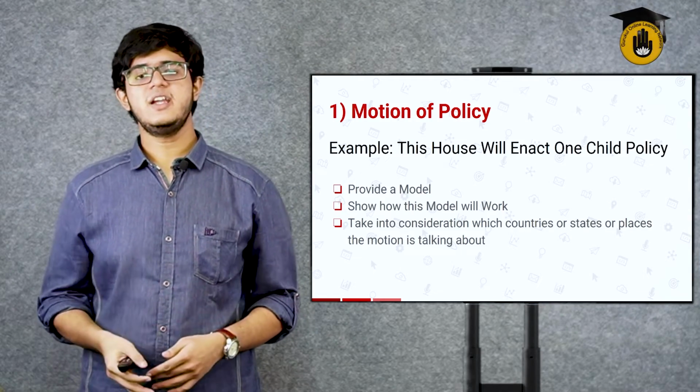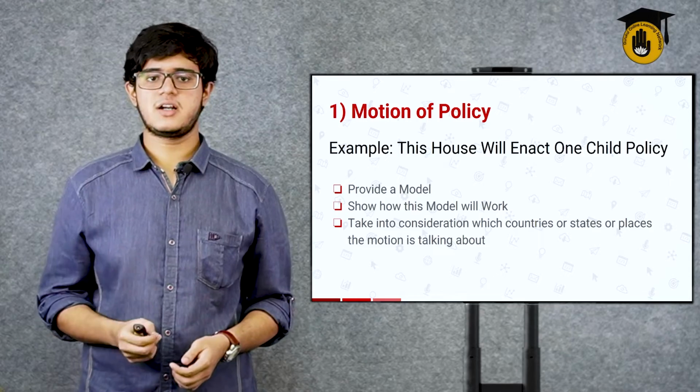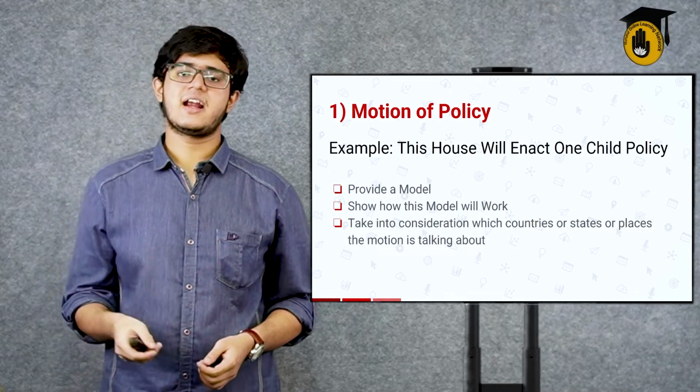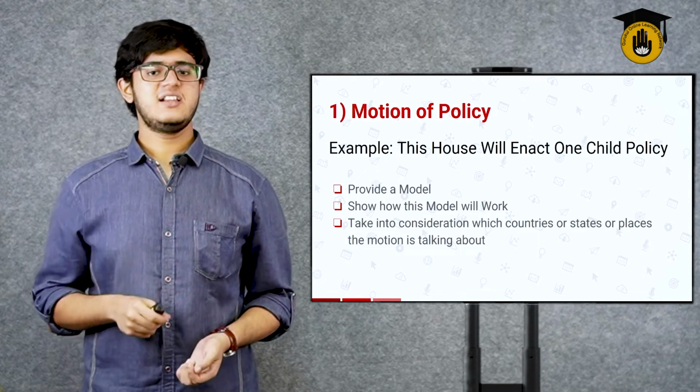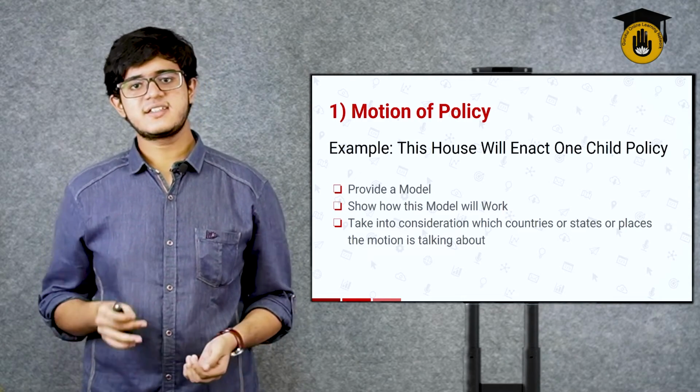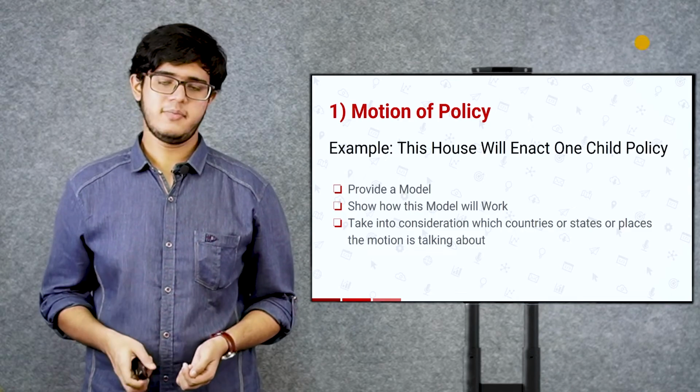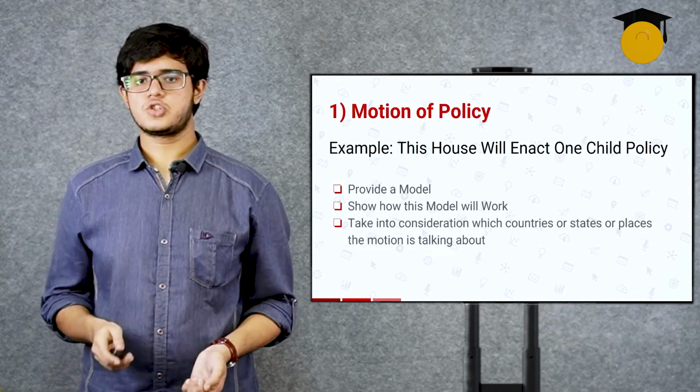Or you could just debate on what the normal social norms are. So here, take the motion: this house will enact a one-child policy. That means the norm is that there is no one-child policy, so you could just debate on why the norm is the better one. So this covers motions of policy.